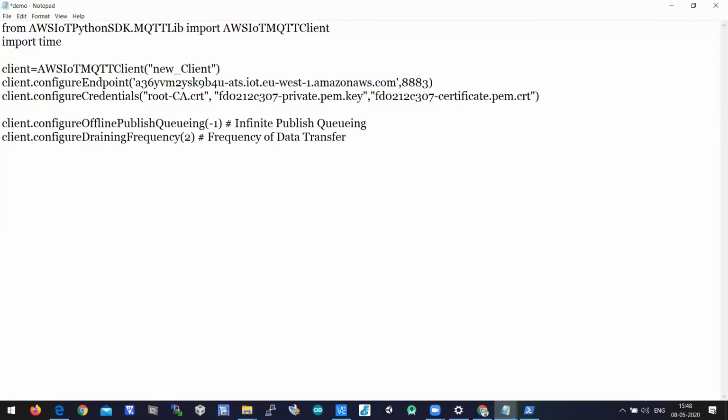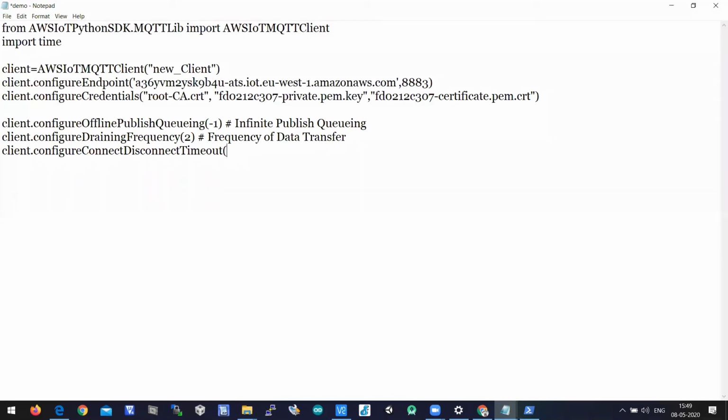Next, client.configure connect disconnect timeout. What should be the connect timeout? What should be the disconnect timeout? Say if an AWS IoT server is not responding for 2 seconds, we have to wait until it is connected, right? So that is called connect and disconnect timeout.